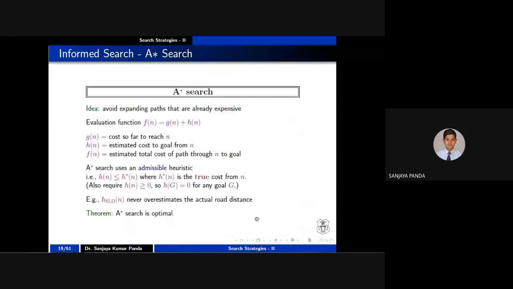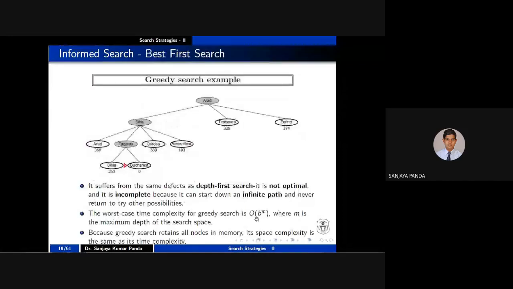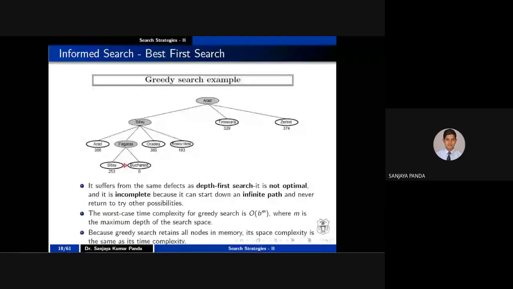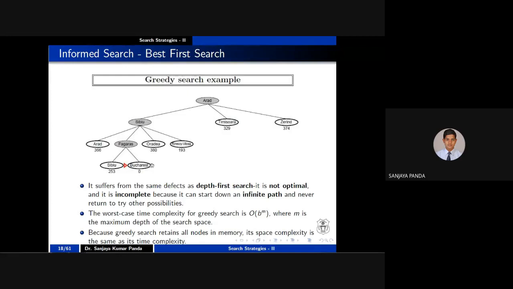Now come to the next search, that is nothing but your A star search, right? The demerits of the greedy search, I told you about the diabetes example. We are forgetting the last 5 years' digits, but we are very greedy to choose some sweets. Similarly, in each and every current state, we are forgetting the path cost from the start node to the current node, and we are calculating only from the current node to the goal node. So that is the demerit which can be overcome in the A star search.